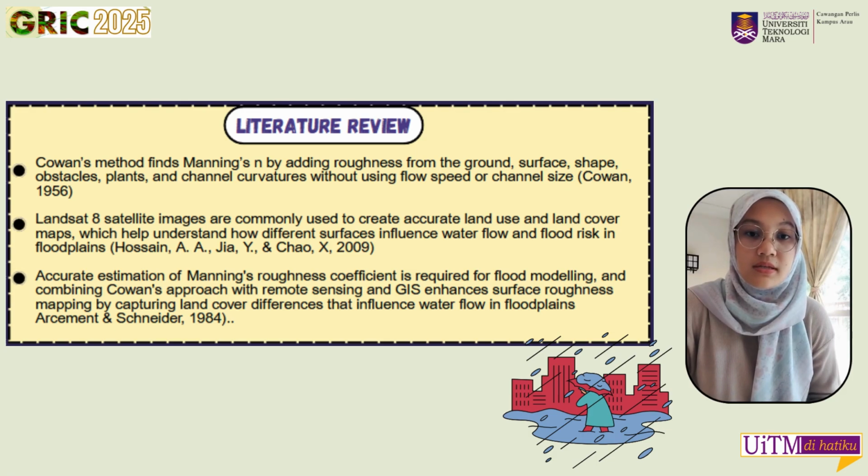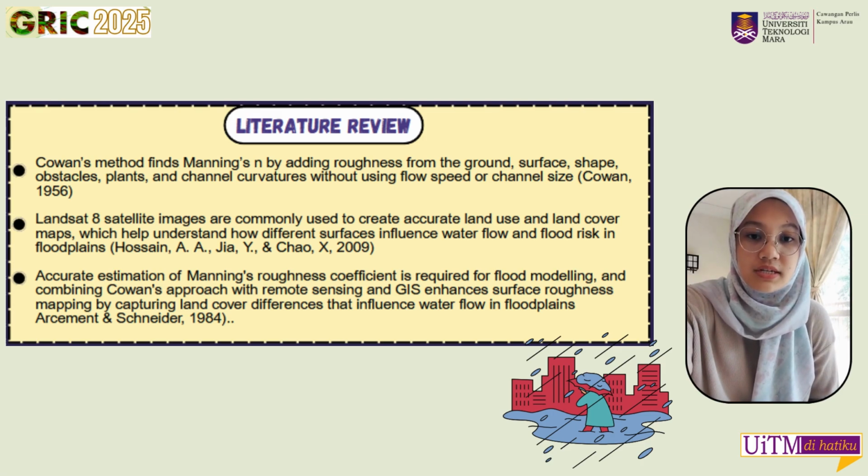First, the Cowan method introduced by Cowan in 1956 is a well-established approach that estimates Manning's n by breaking it down into several contributing factors such as the basic surface roughness, vegetation cover, channel irregularities, obstruction, and channel alignment. Unlike other methods, Cowan's approach does not rely on hydraulic parameters like flow, speed, or channel size.